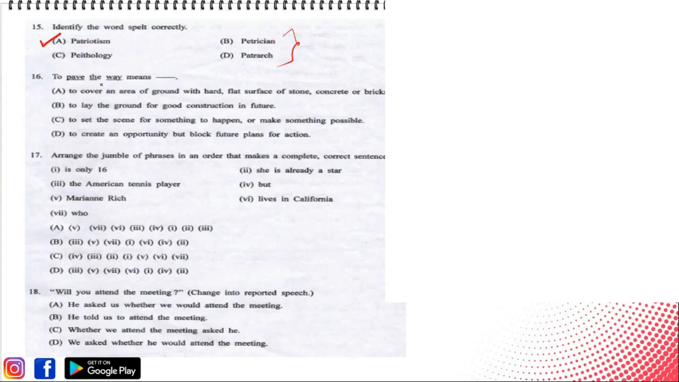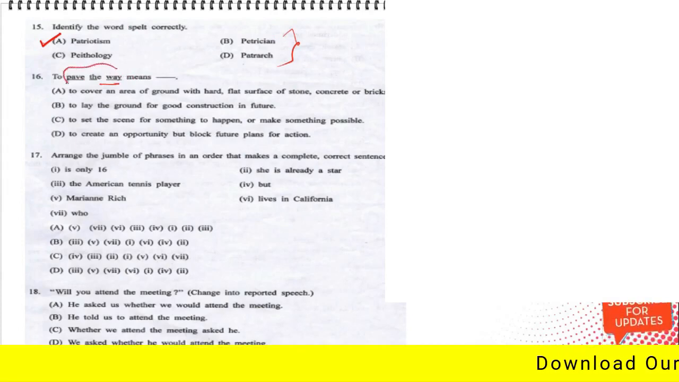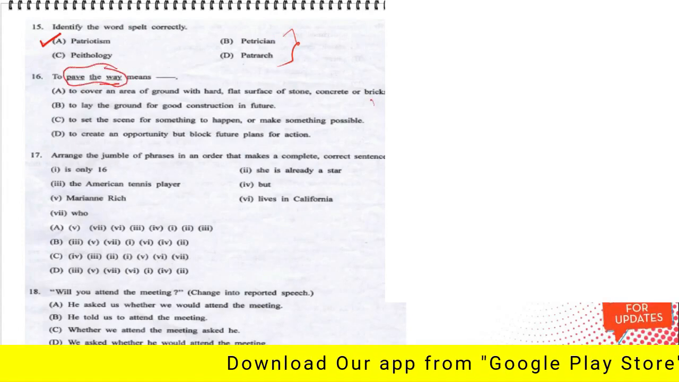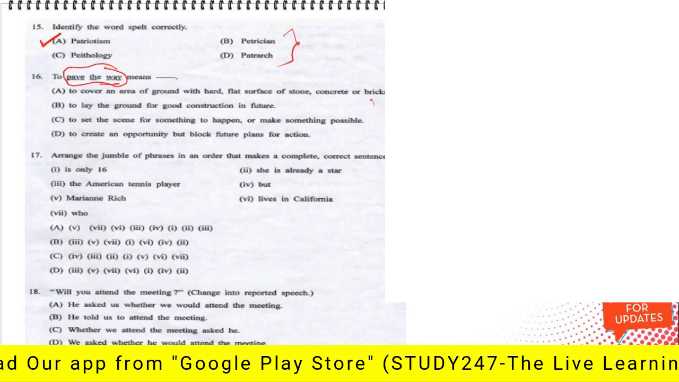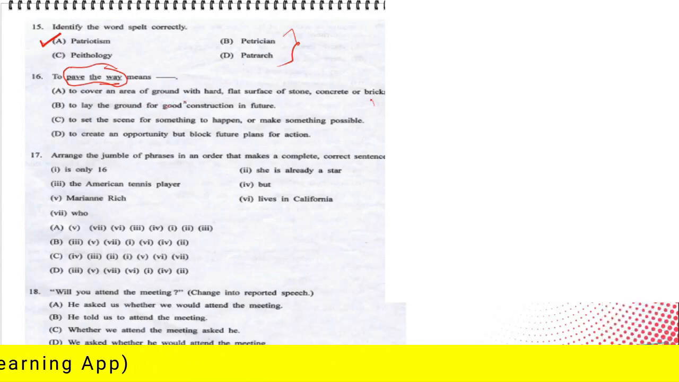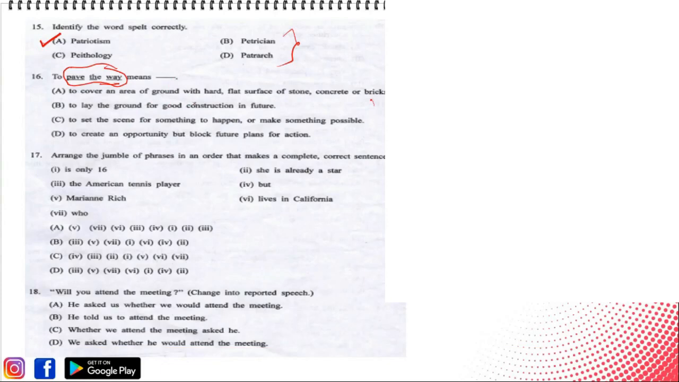Next, to pave the way. To pave the way means we need to find the meaning of pave the way from the given options. चारों ऑप्शन में से to pave the way का मीनिंग निकालना है. To pave the way means to allow something to happen through some action. कुछ ऐसा करना ताकि कुछ हो सके, कुछ काम हो सके, उसके लिए कुछ सेट करना. So the correct answer here would be option C, to set the scene for something to happen or make something possible. Fine.